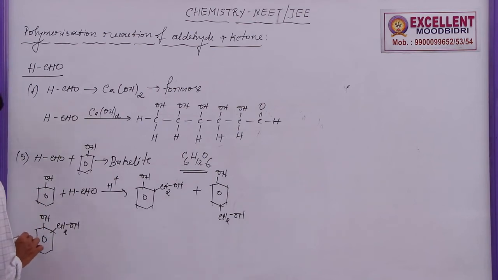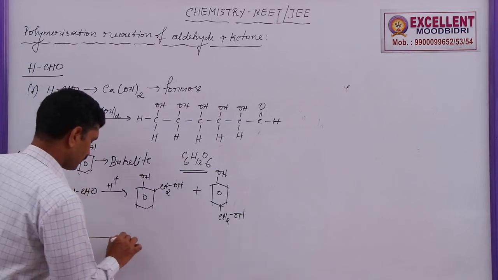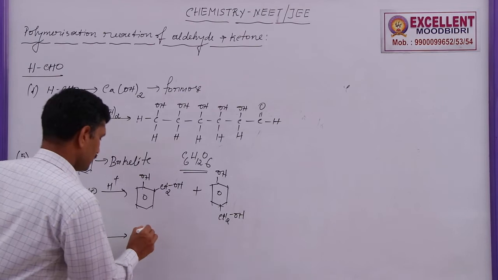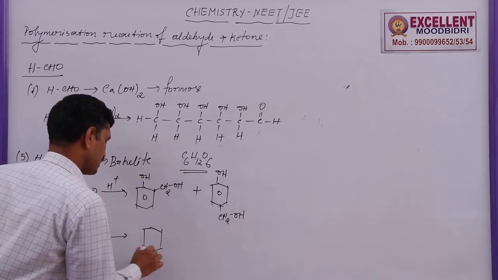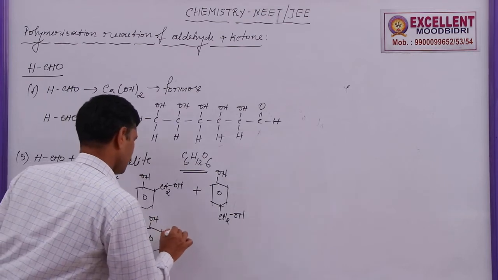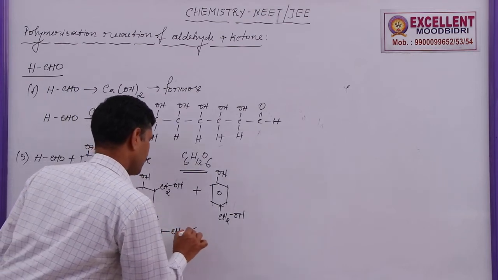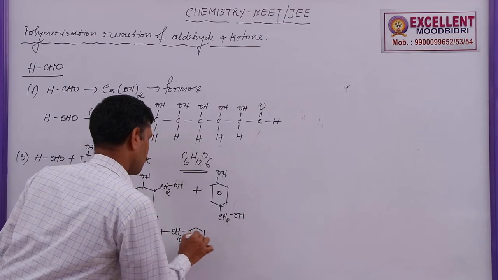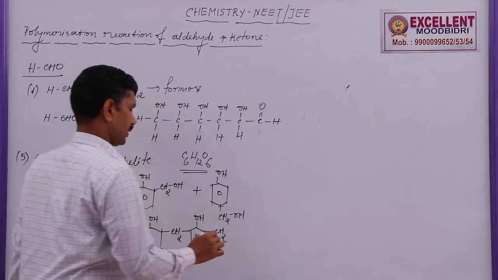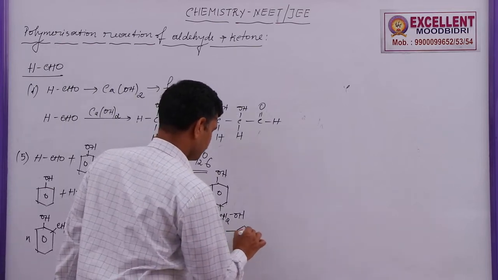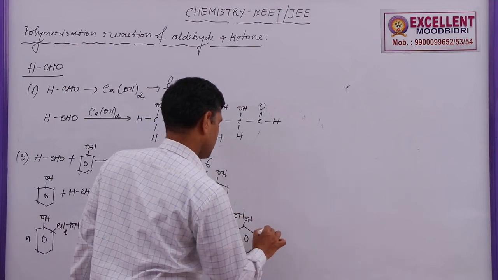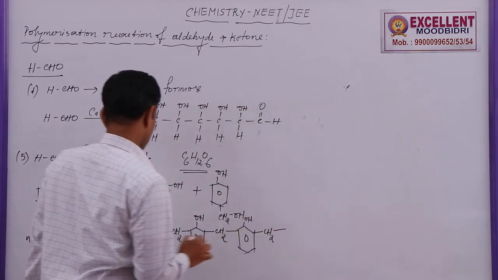It undergoes condensation polymerization, meaning the molecules are combined. The product formed has benzene rings with OH groups linked through CH2, continuing on both sides.